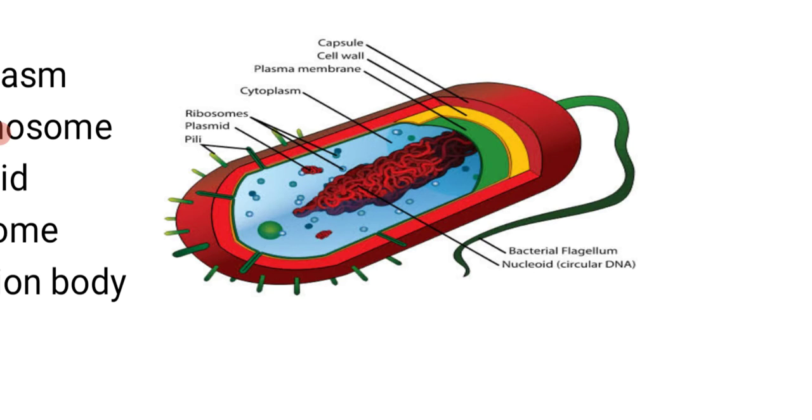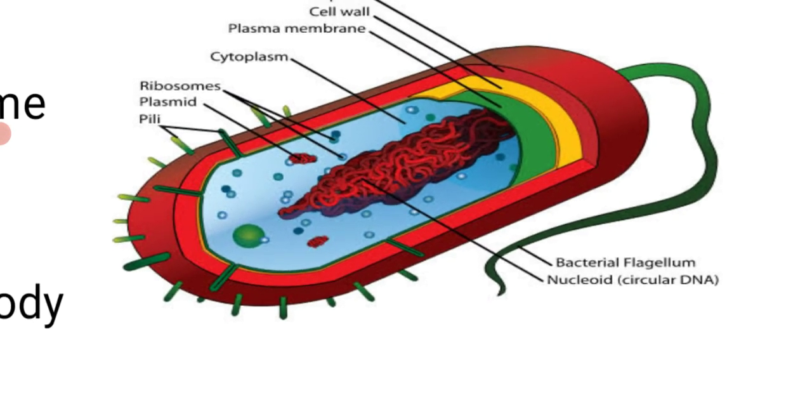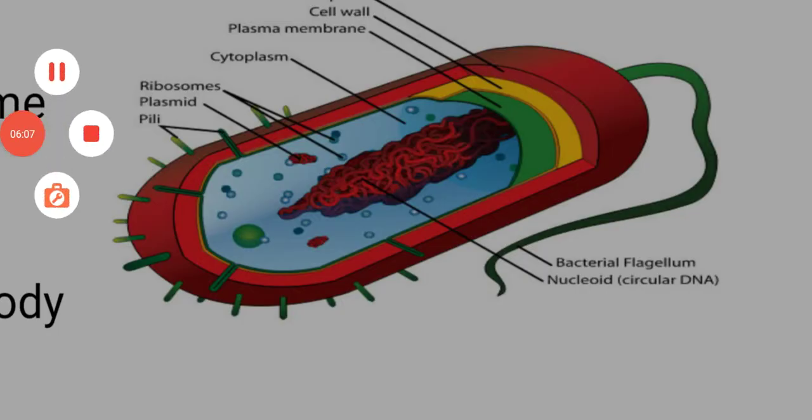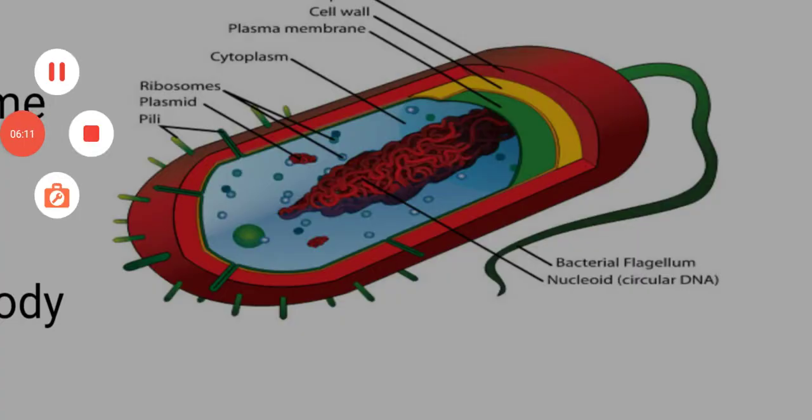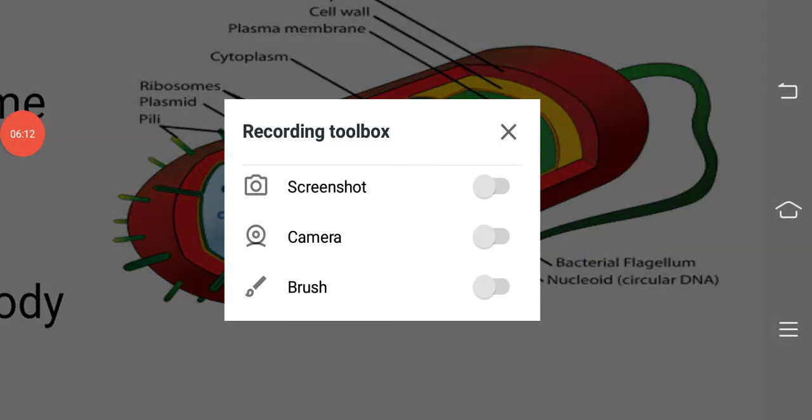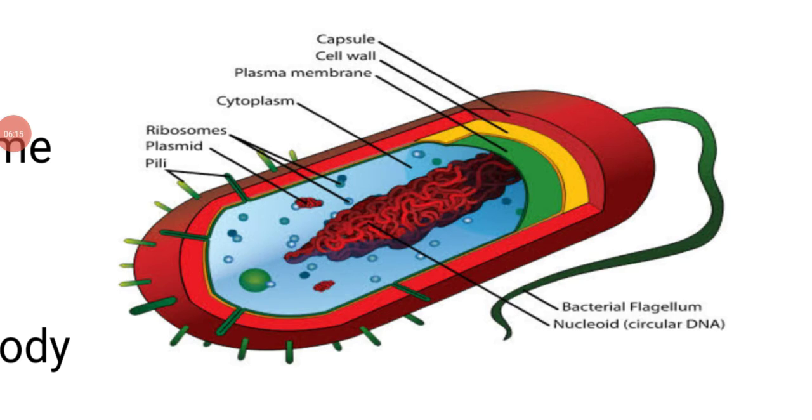In this picture, the pili are present. Then ribosomes are also present, plasmids are showing there, which is extra chromosomal material, and pili are useful for the bacteria to interact with the host.